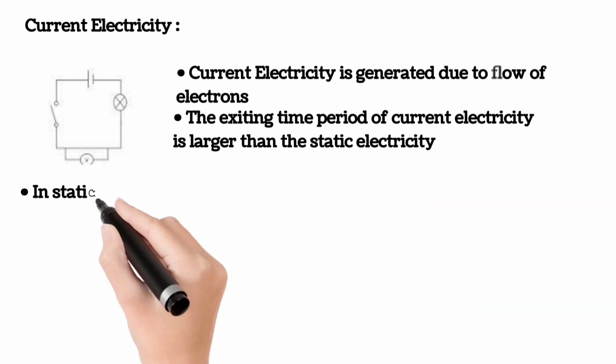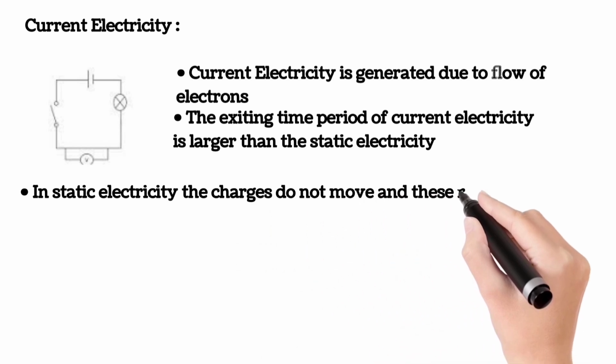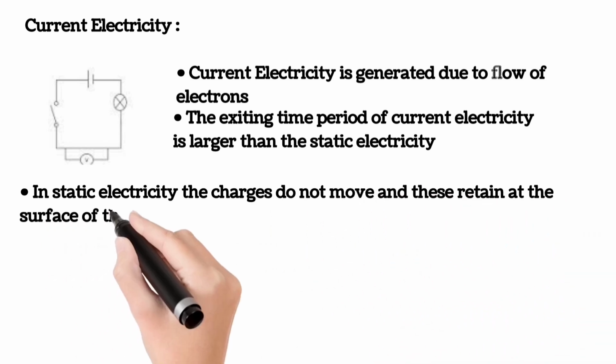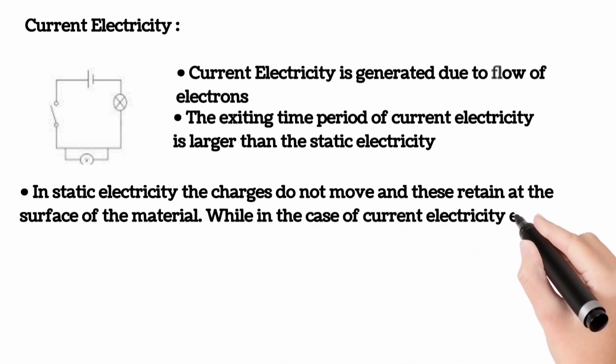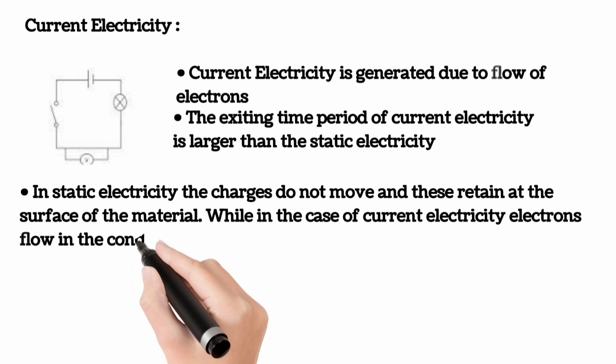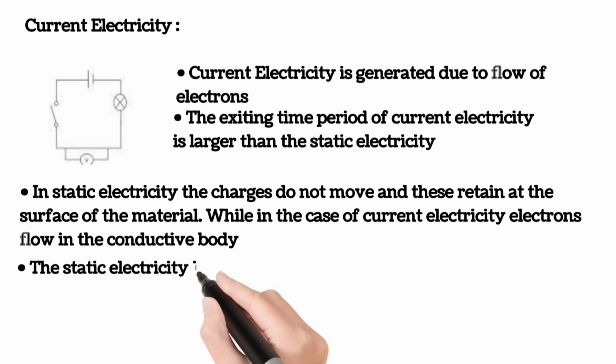In static electricity, the charges do not move, and they are retained at the surface of the material, because static electricity is the result of an imbalance between negative and positive charges in an object. While in the case of current electricity, electrons flow in the conductive body.